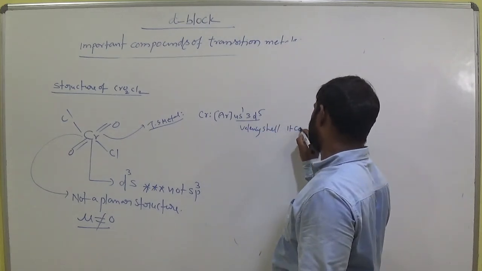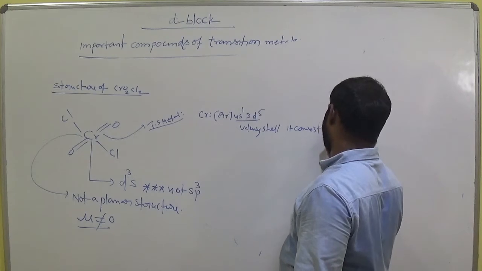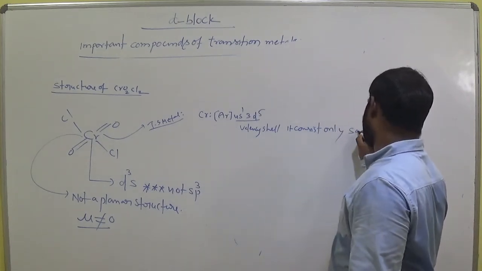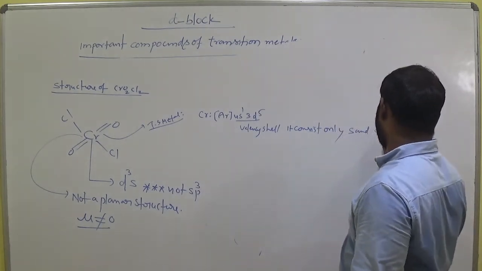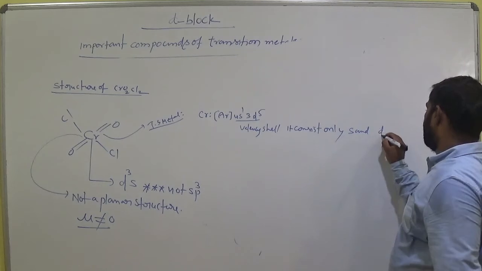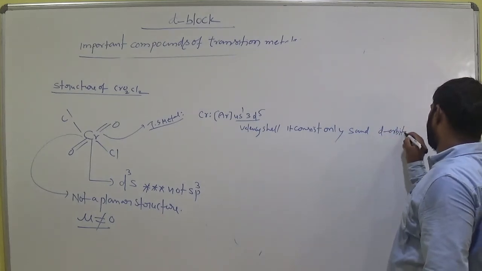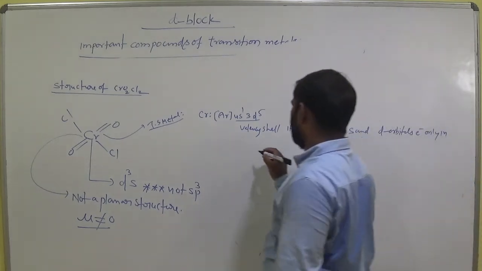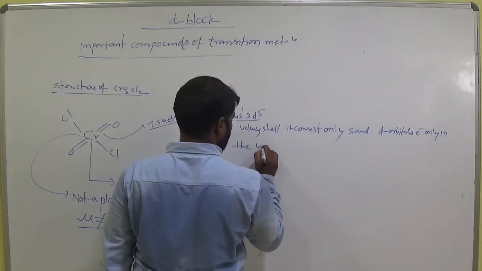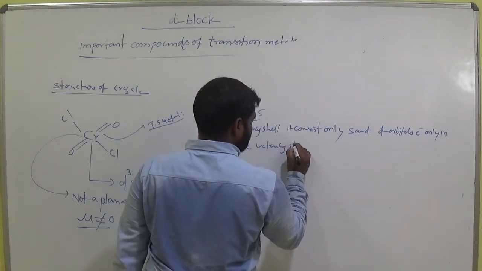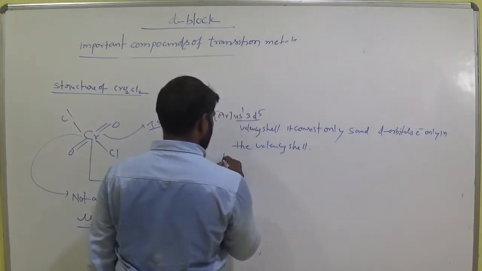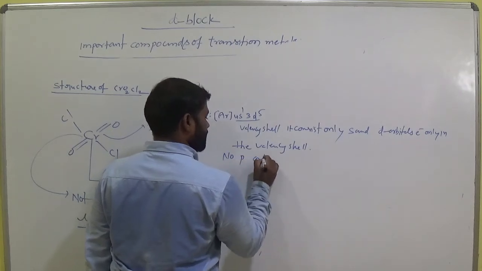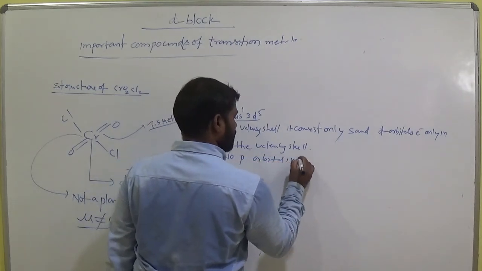So it consists of only s and d orbitals, electrons only in the valence shell, no p orbital in the valence shell.